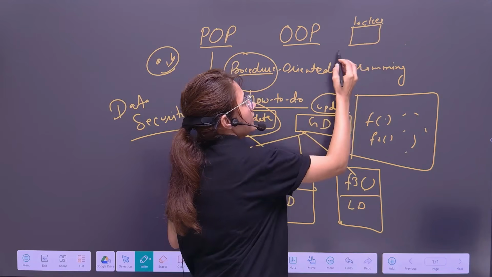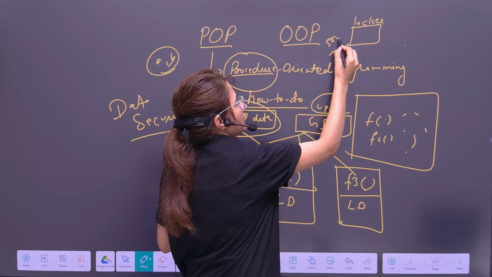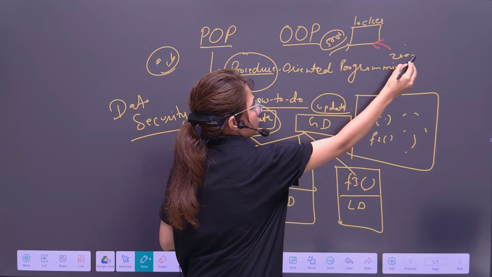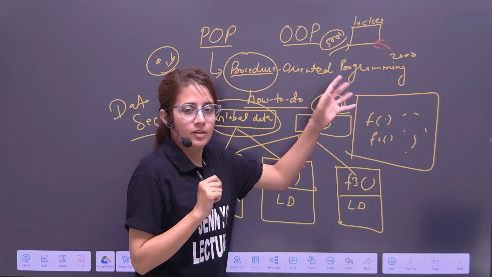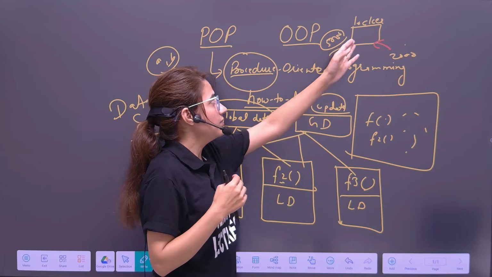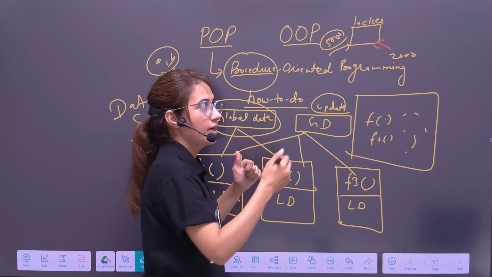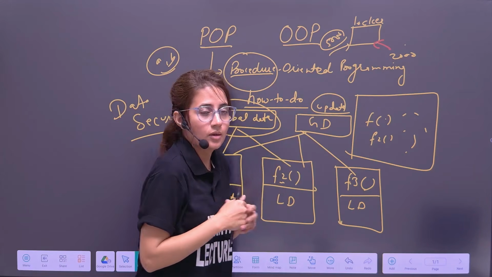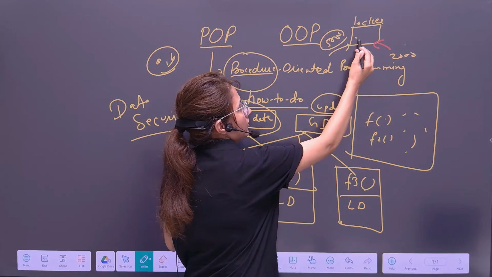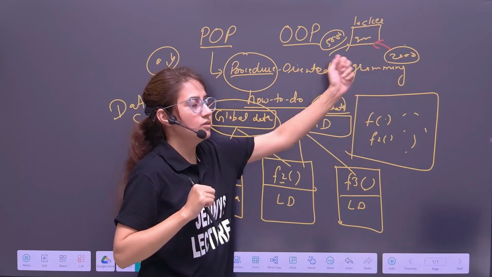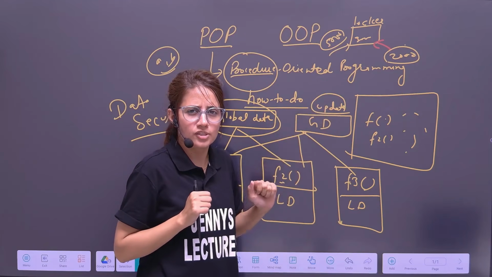No. Because suppose I have put 5,000 rupees there and someone came and took 2,000 rupees. Now I think there is 5,000 rupees and I want 4,000 rupees, so I think let's take 4,000 rupees from here. But now there is only 3,000 rupees because this person has already taken 2,000 rupees. So my money is not safe.